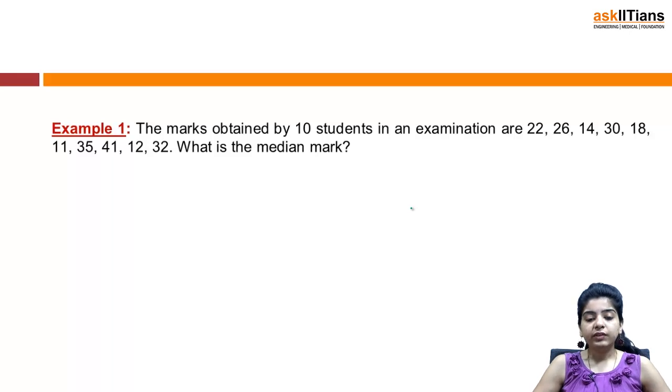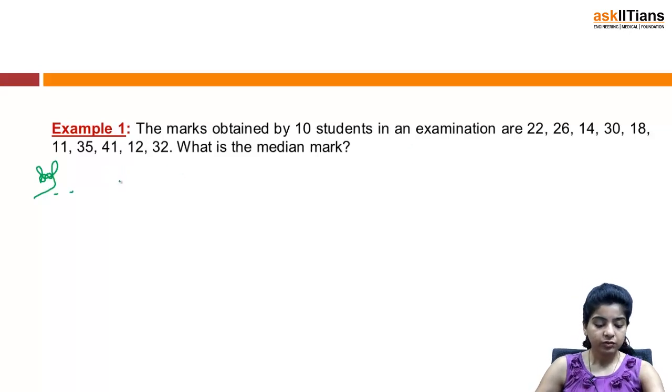Okay, so now we have examples based on calculation of median. So first is: the marks obtained by 10 students in an examination are 22, 26, and so on. What is the median mark? Again, the first thing is that you have to arrange your data in some numerical order, that is ascending or descending order. So let us do that first.